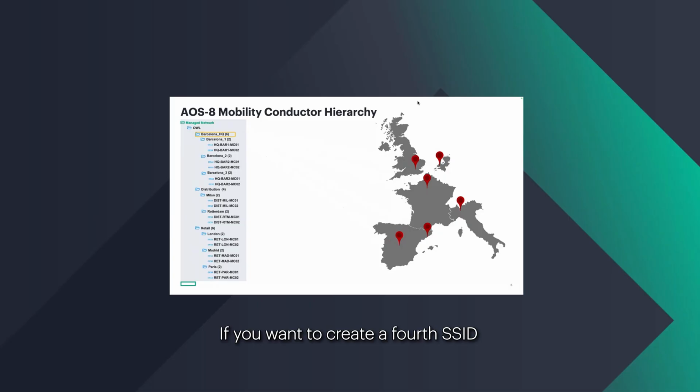If you want to create a fourth SSID that's only for the corporate headquarter building, or for the campus, you would apply it there, and all three of the buildings in that campus would get it. And then in the distribution centers, if they had their own special SSIDs, they would go there, or any other settings that you needed to apply there, VLANs, what have you. And retail stores the same way, right? This is how you would typically manage it in AOS 8.